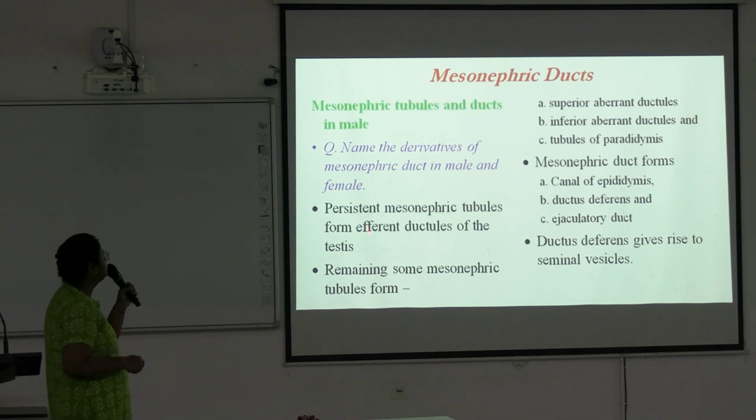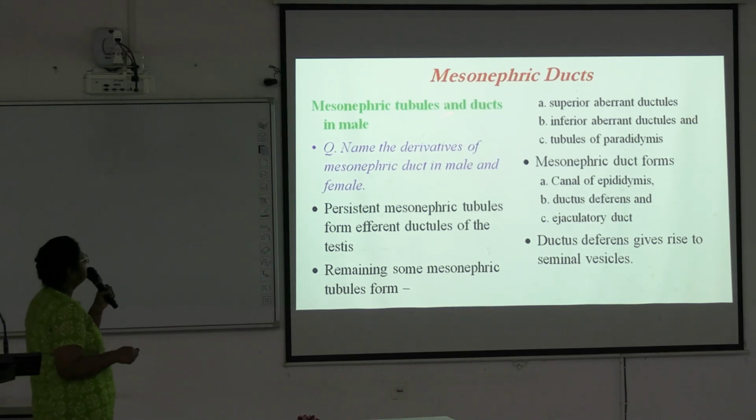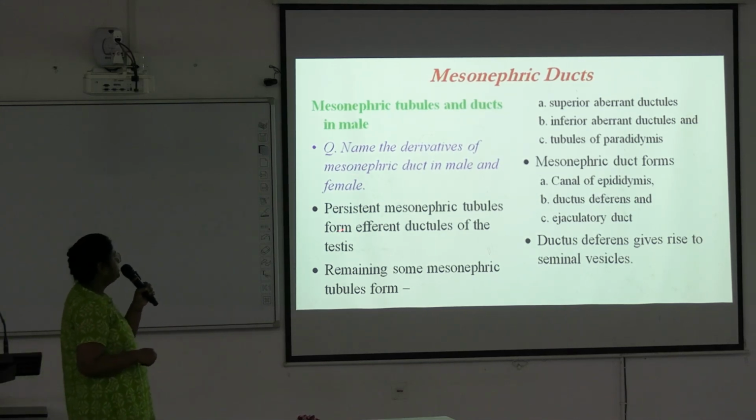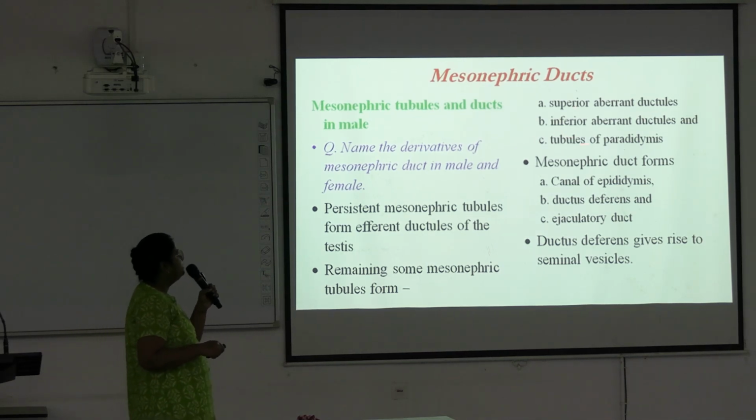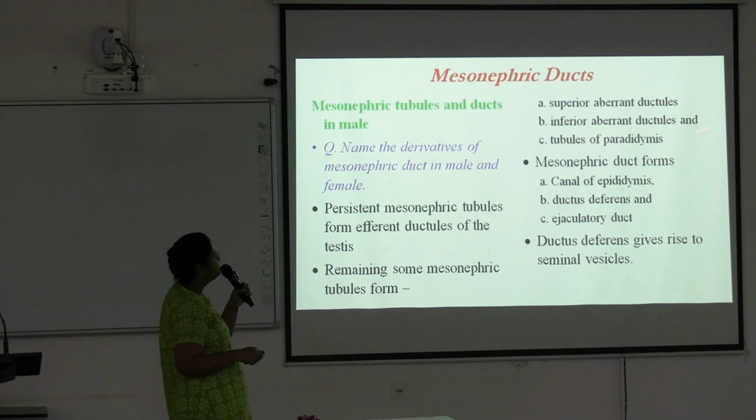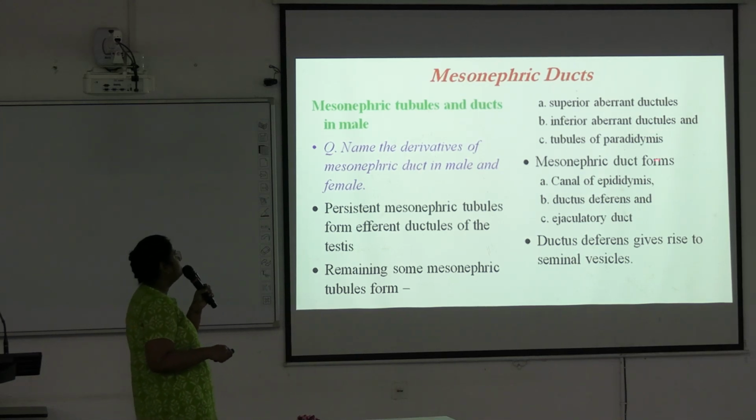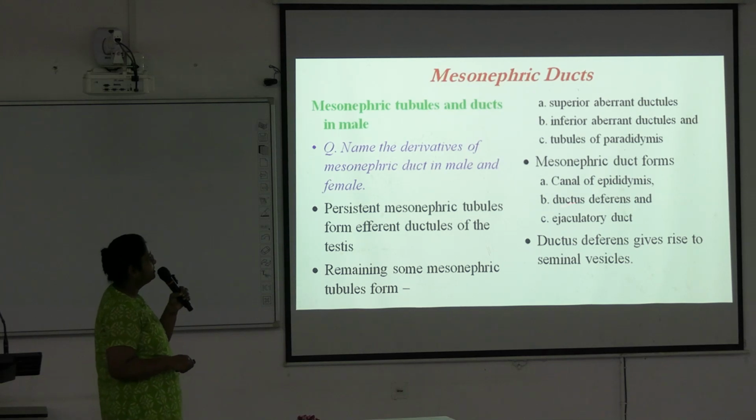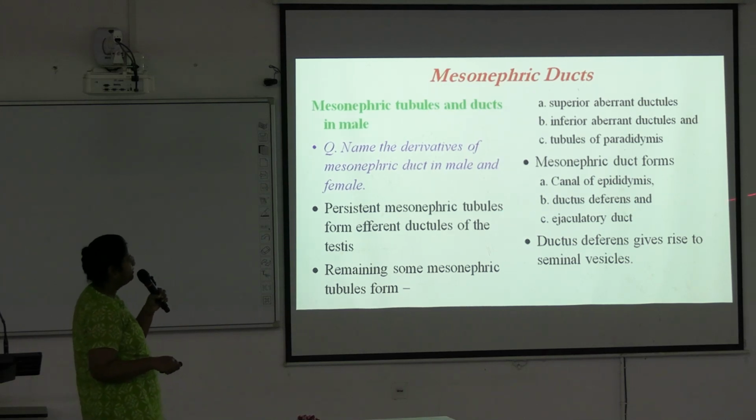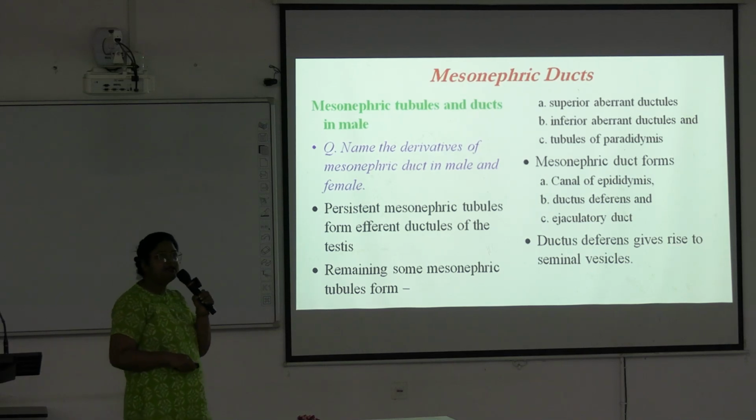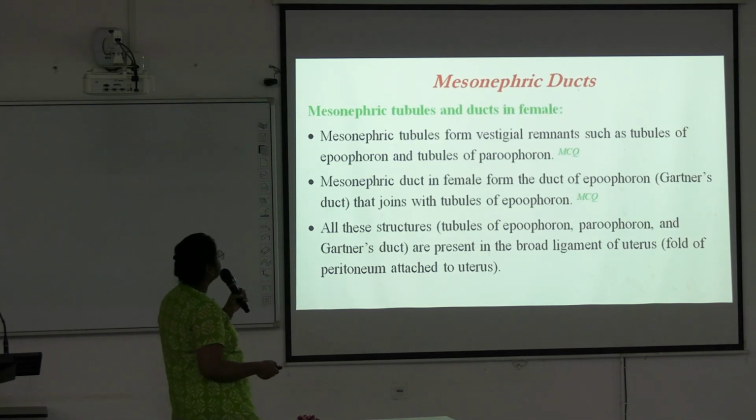Next is the derivatives. Mesonephric tubules and ducts in male. Persistent mesonephric tubules form the efferent ductules of the testis, and remaining some mesonephric tubules form the superior aberrant ductules, inferior aberrant ductules, tubules of paradidymis. And mesonephric duct forms the canal of epididymis, vas deferens or ductus deferens, ejaculatory duct, and ductus deferens gives rise to seminal vesicles. Okay. Next.